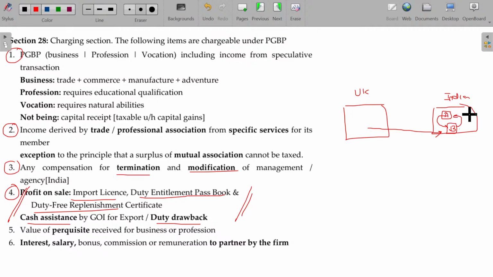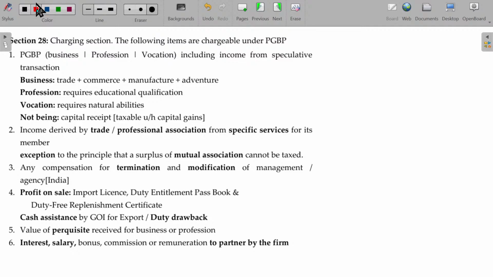For that, B has paid, say, around 20 lakhs or 30 lakhs, whatever it may be. This will be called PGBP income in the hands of A. This is the profit on sale of import license. My import license is sold. Similarly, duty free replenishment certificate, I can sell that for a profit. That will also be considered as PGBP only.